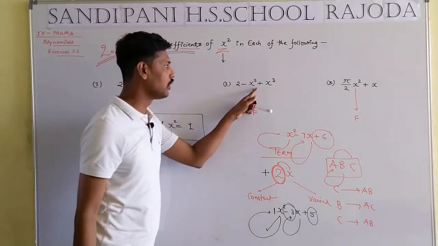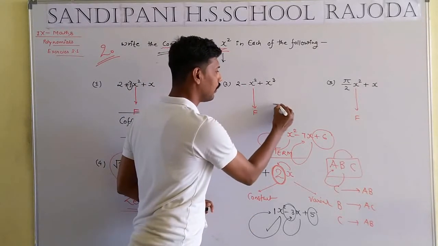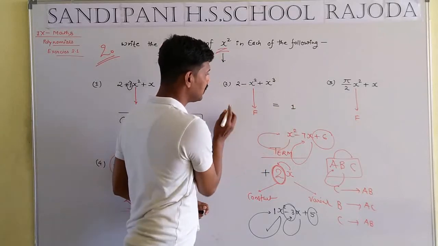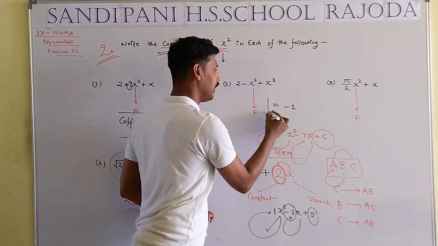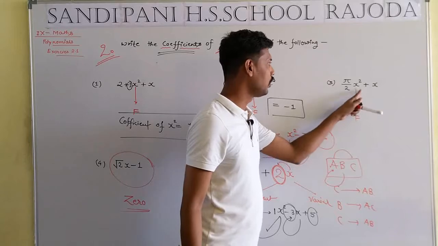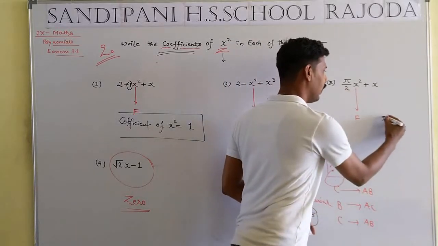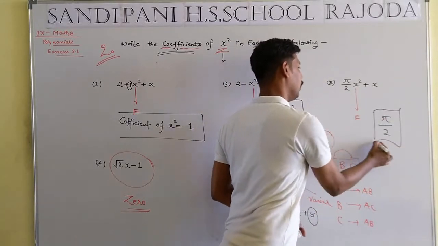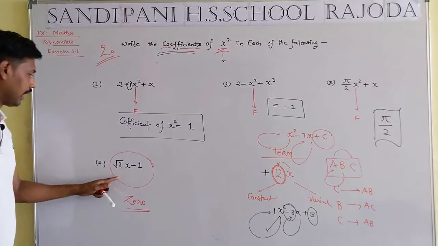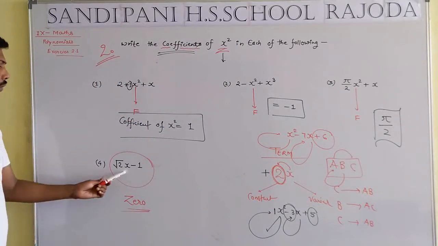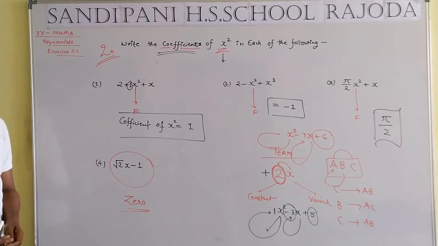The coefficient of x square will be equal to 1 but which sign? Negative, so we take minus 1. The coefficient of x square will be equal to pi by 2. And finally, here x square is absent, so the coefficient of x square will be equal to 0.